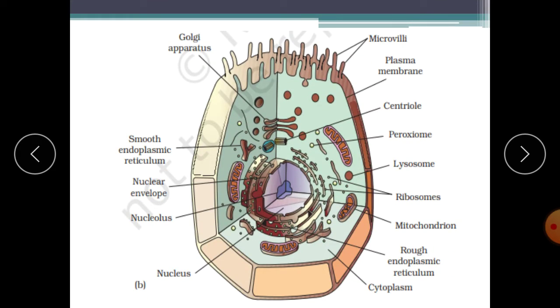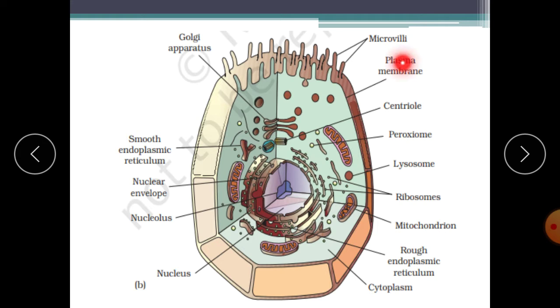So this is the diagram of animal cell. Here, this is lysosome. Lysosome is here. Peroxisome, centrioles. See, centrioles are here. Can you see it? Centriole. These centrioles are two barrel-shaped structures. They are necessary for cell division. During mitosis, they move towards opposite poles, and they are responsible for attracting chromosomes towards opposite poles.